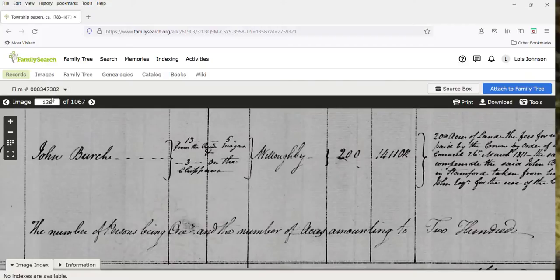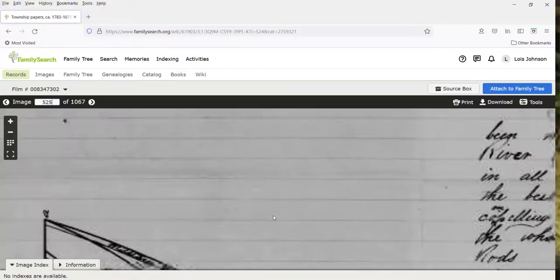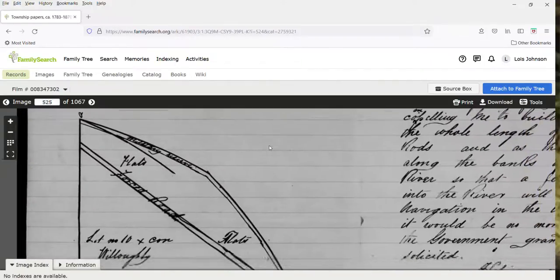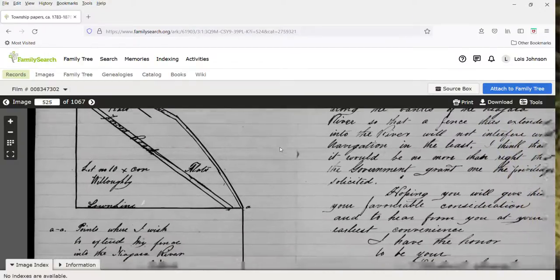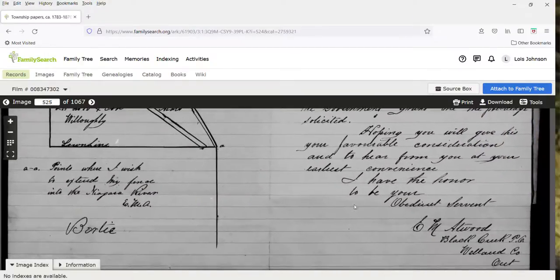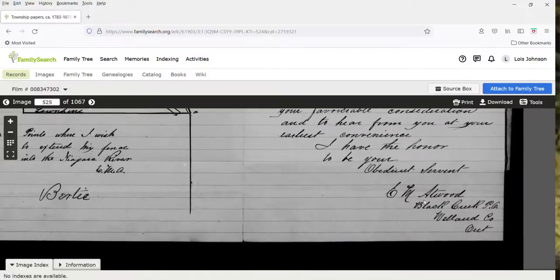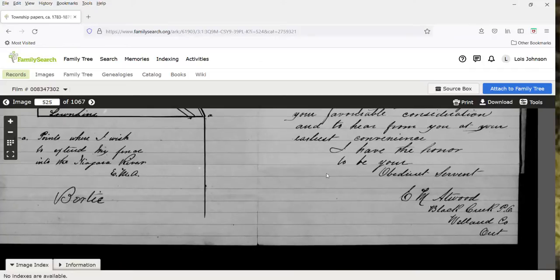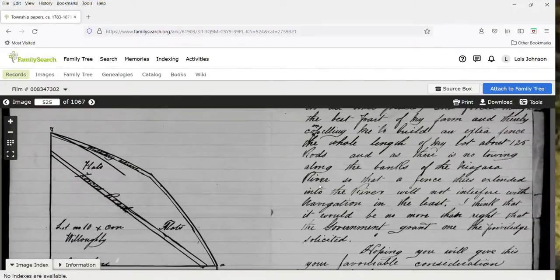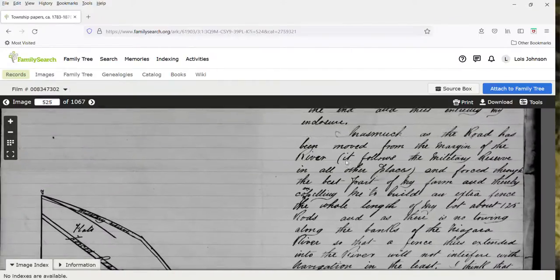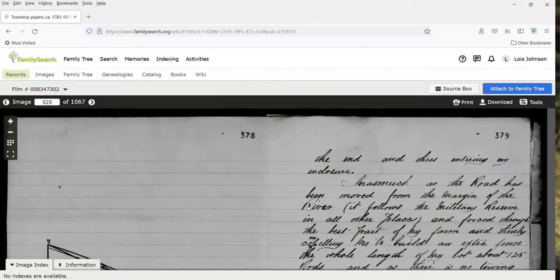Just one other thing that I want to show you. On page 525, you might see something like this. It's just a little sketch that somebody put into the township papers. It was to do with their land, okay? It looks like it's somebody named Atwood. And this one says Welland County, so this must be done later. So again, these are just the types of things that you might find in the township papers.